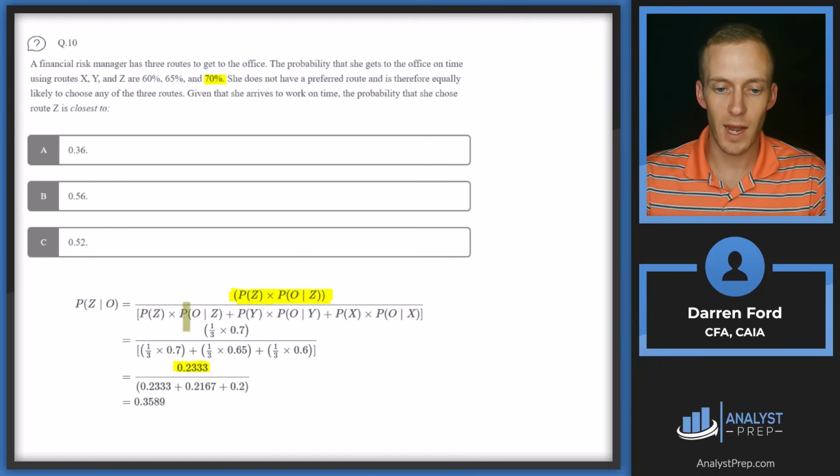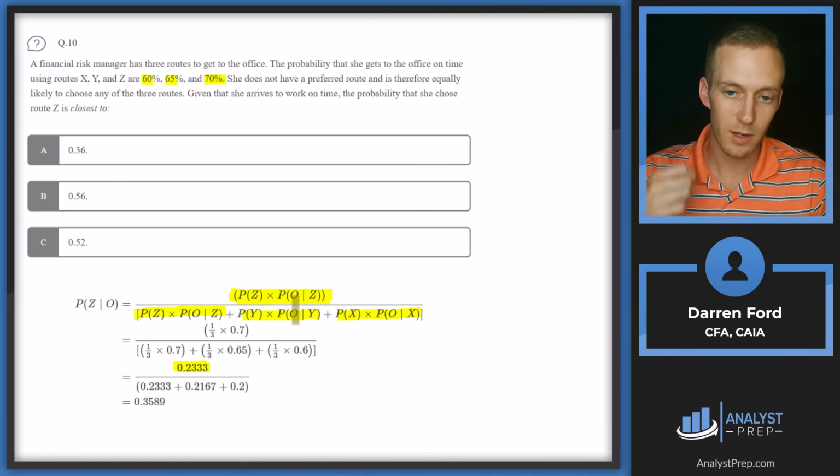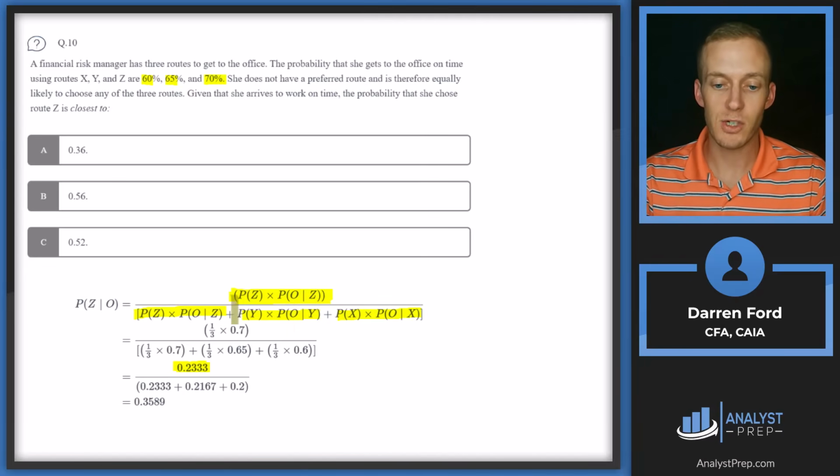And then in our denominator, we're going to have all 3 of these different outcomes. We're going to weight each of these by 1/3 since we are indifferent to each route, and then we're going to multiply them by their respective percentages. So essentially in the denominator, we're getting a weighted average expected probability of getting to work in general.